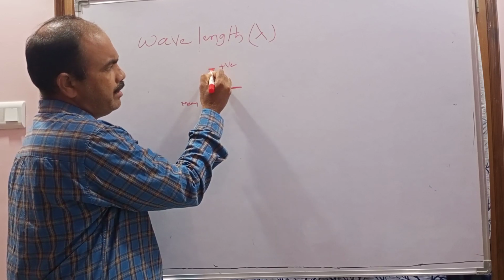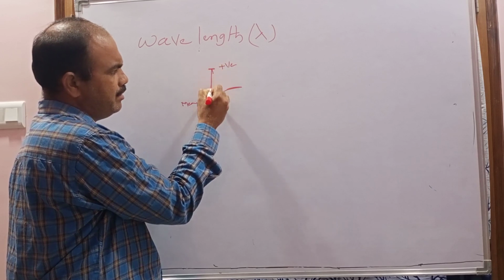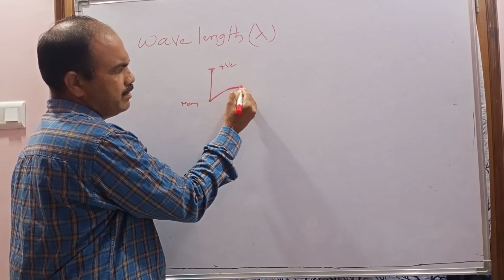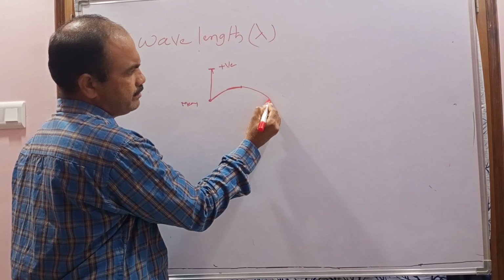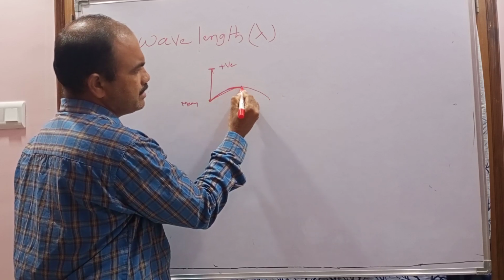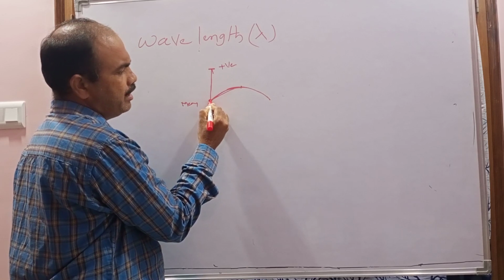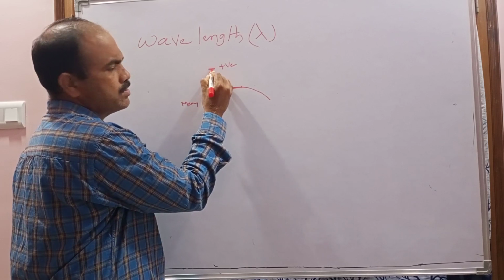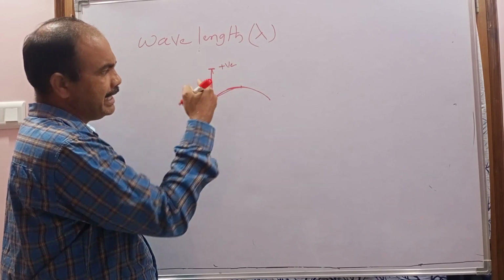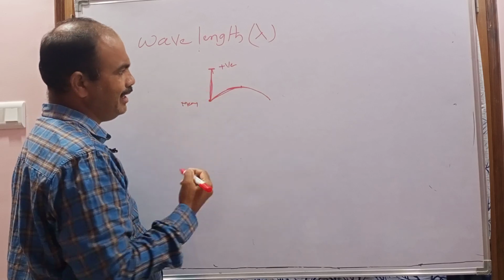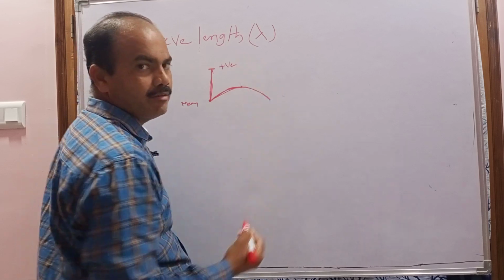That means when the vibrating particle starts from the extreme position and reaches the mean position, the disturbance again travels some distance. This is the distance traveled by the wave. So when the vibrating particle goes from mean position to positive extreme position and back to mean position, it completes one oscillation.